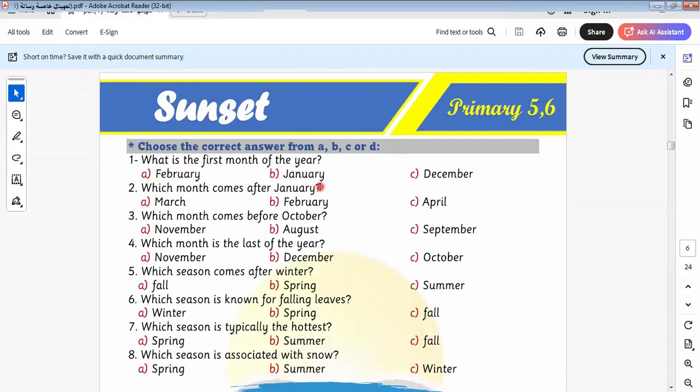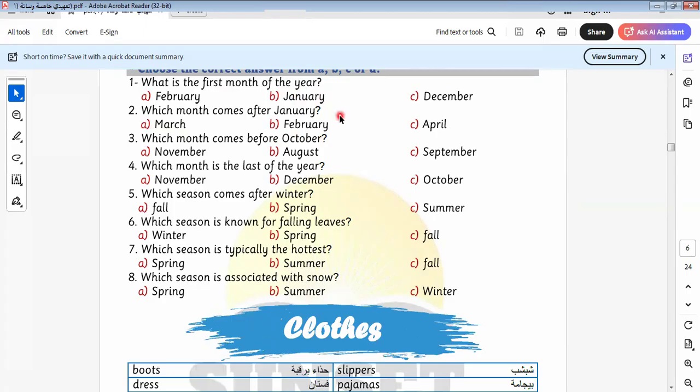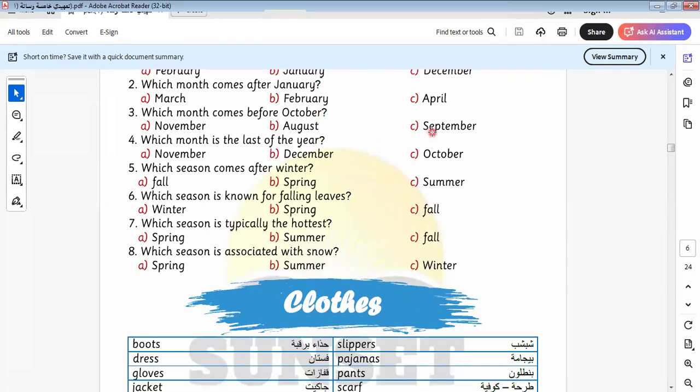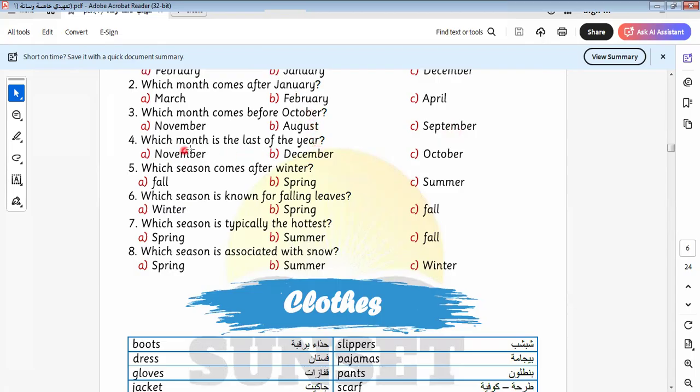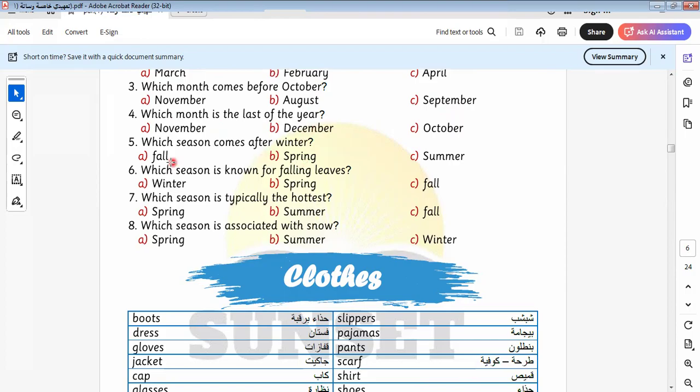What is the first month of the year? Which month is called the beginning of the year? It will be January. The month that comes after January, without thinking, February. The month that comes before October? September. September is the month when we will be in school. Then the second month that we will be in school will be October. What is the last month of the year? Last means the last month, number 12 in the calendar. It will be December.